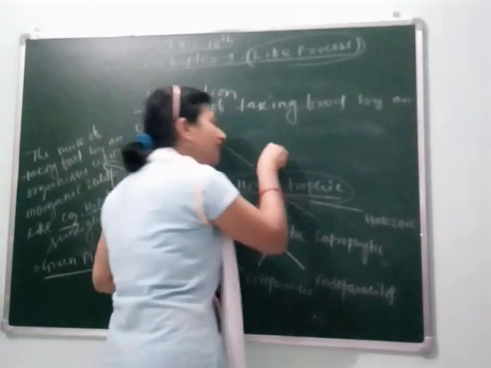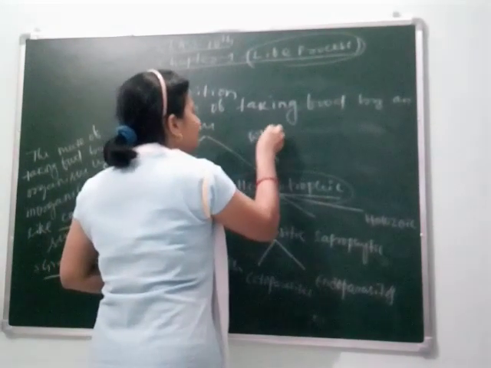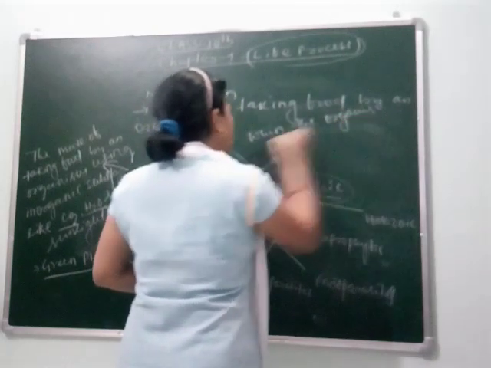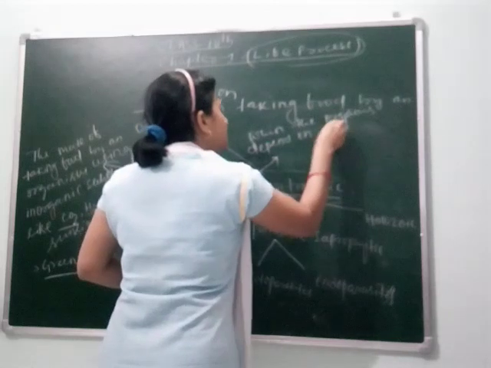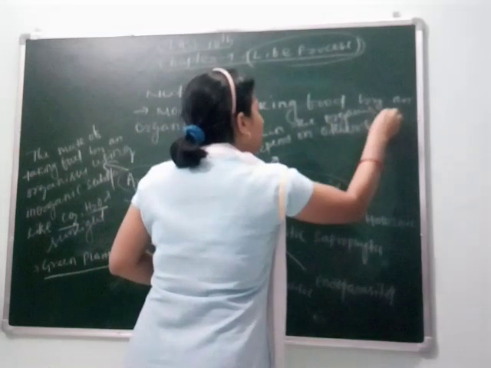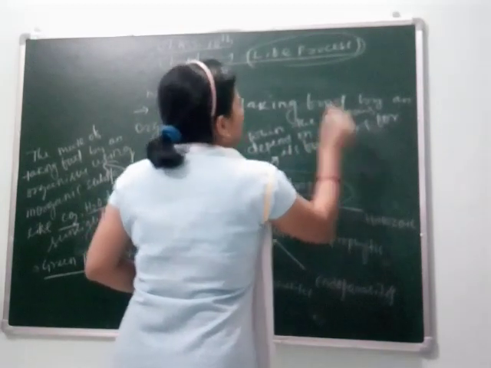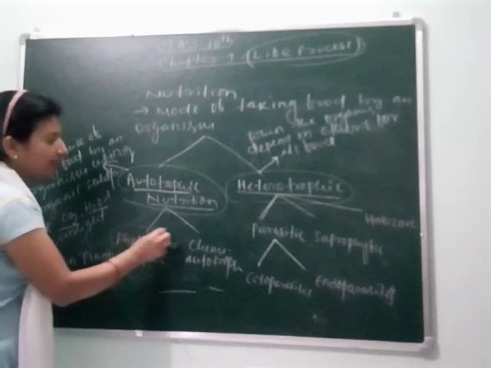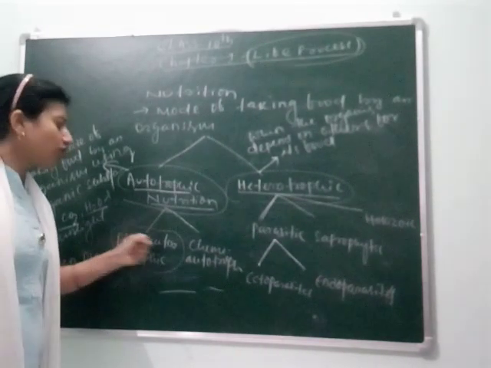So when the organism depends on others for its food, it is called heterotrophic nutrition. Again, I have told you that autotrophic nutrition is of two types, that is photoautotrophs and